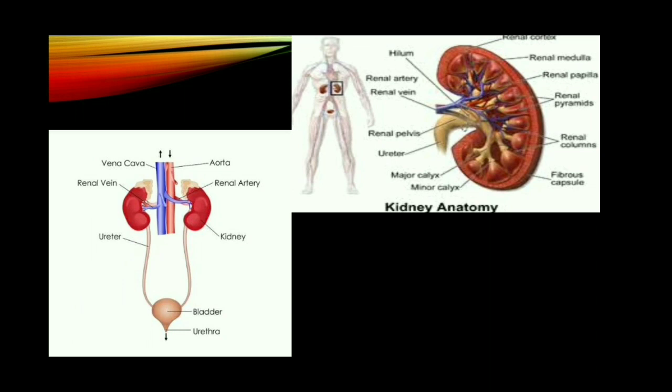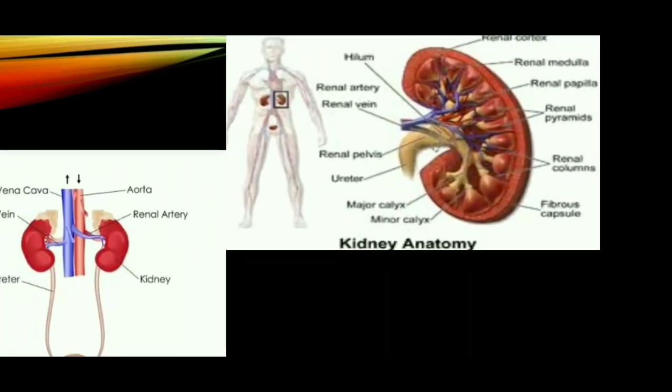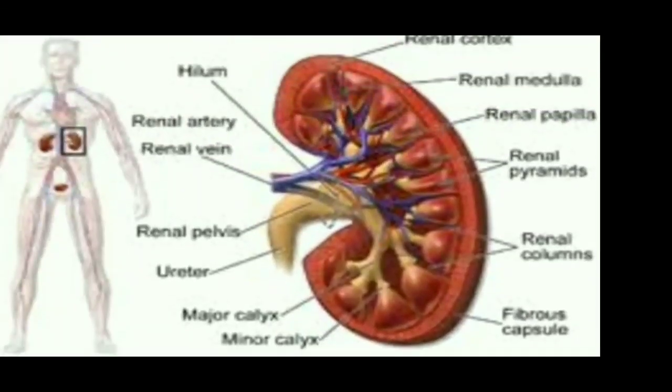Longitudinal section of kidney. Internally, the kidney consists of an outer dark region called the renal cortex and an inner light region called the renal medulla. In the renal medulla, 9 to 12 inverted pyramid-like structures are there, called medullary pyramids. The broad end of each pyramid is branched and gives the appearance of the sepals of a flower. Hence, they are called calyces.